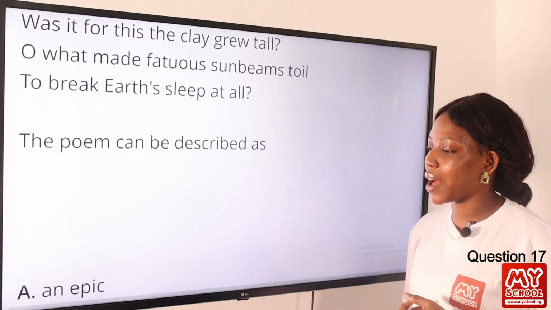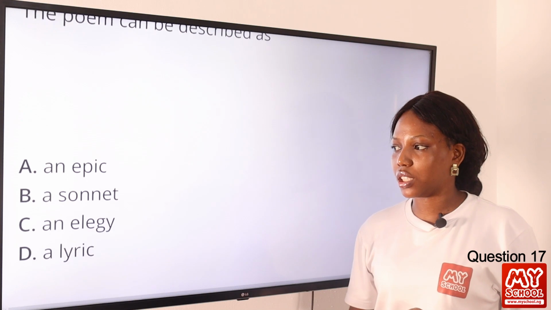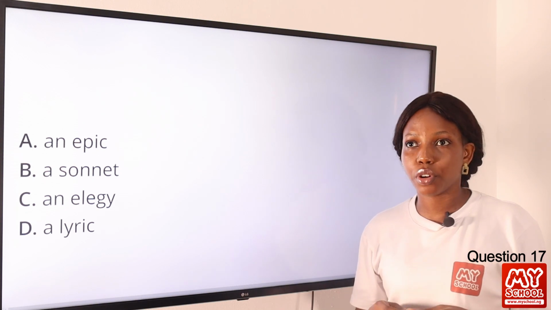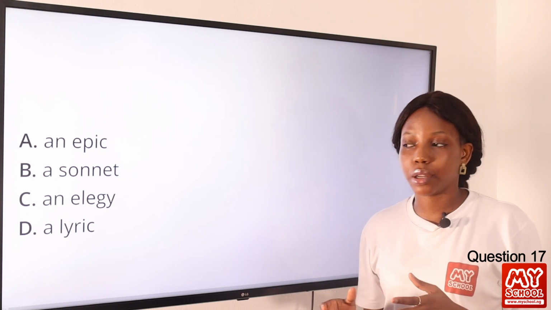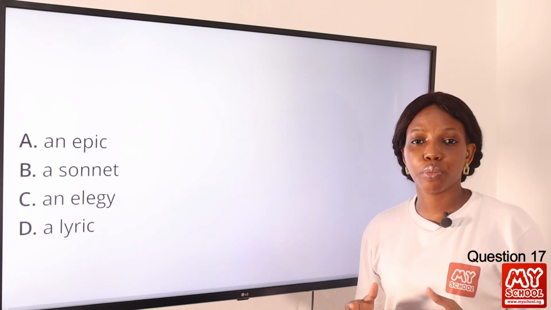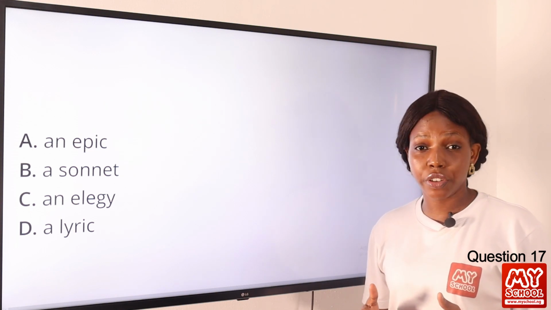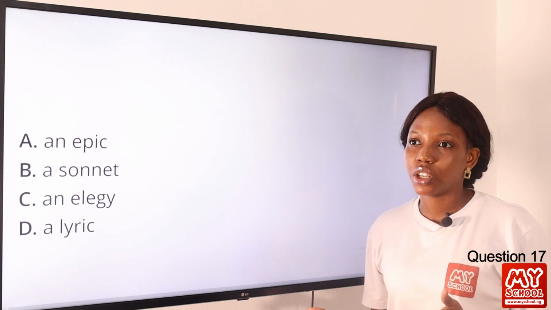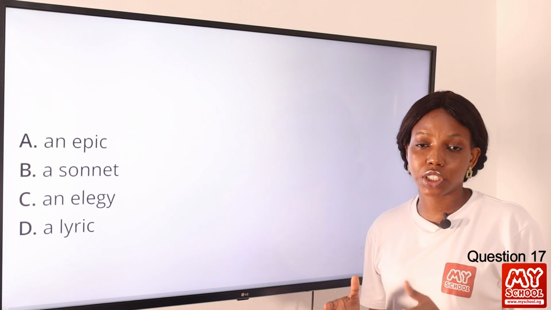The poem can be described as dash. A. An epic. B. A sonnet. C. An elegy. D. A lyric. Okay, so an epic is a poem that talks about the extraordinary deed of a person. B. A sonnet is a 14-line poem. C. An elegy is a poem that laments the dead. D. A lyric is a musical poem that expresses emotion, feelings. Okay, so this is definitely not a lyric. This is not an elegy. It is not an epic because it does not talk about the extraordinary deed of an extraordinary person. Okay, so the answer to this question is a sonnet because it is a 14-line poem.